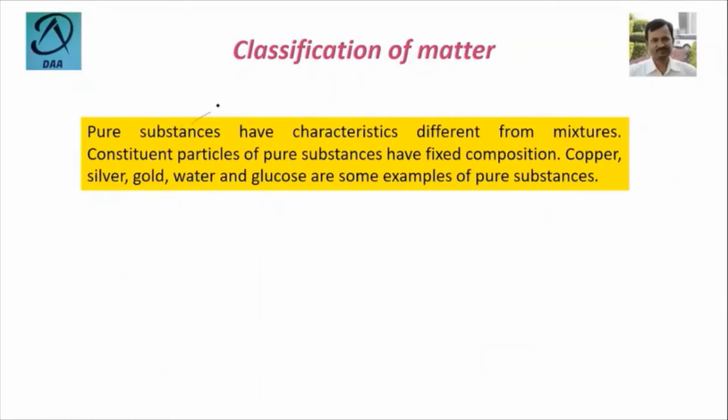Pure substances have characteristics different from mixtures. What is the difference? The constituent particles of a pure substance have fixed composition. For example, copper, silver, gold, water, glucose are all examples of pure substances. We are talking about water and glucose as separate substances. It is not the mixture of glucose in water, because then it will be a mixture, a homogeneous mixture.